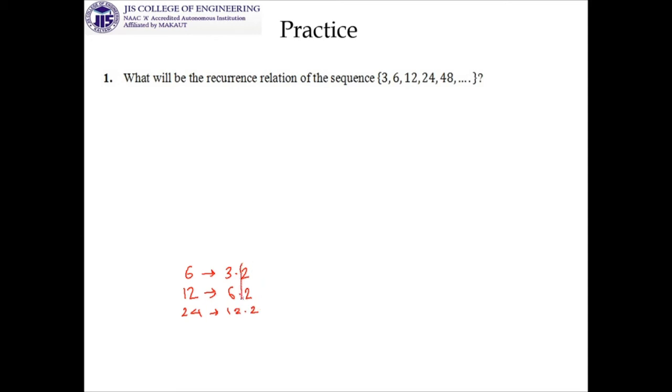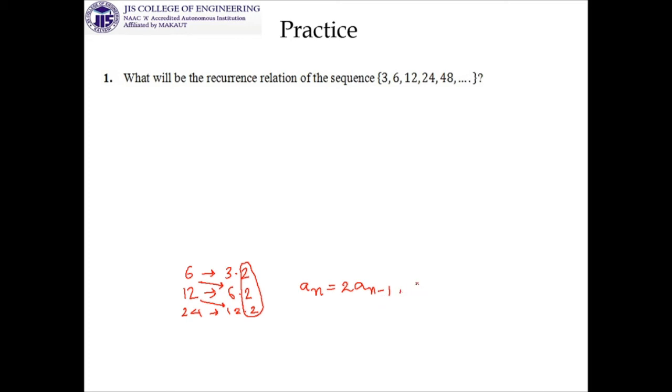So the 2 part is same, and each term is from the previous term. So I can write an is equal to 2 into an minus 1, because the previous term is multiplied by 2.